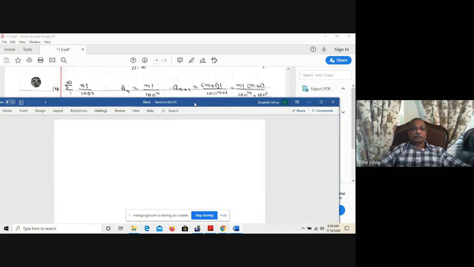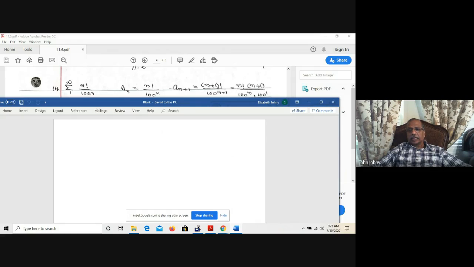Number 14. Sigma n varies from 1 to infinity, n factorial divided by 100 to the power of n. This is not an alternating series, so you don't have to worry about that part. a_n is equal to n factorial over 100 to the power of n. a_(n plus 1) is (n plus 1) factorial over 100 to the power of n plus 1, which is n factorial times n plus 1, because n factorial is the product of numbers from 1 to n. (n plus 1) factorial is the product of all the numbers up to n plus 1.